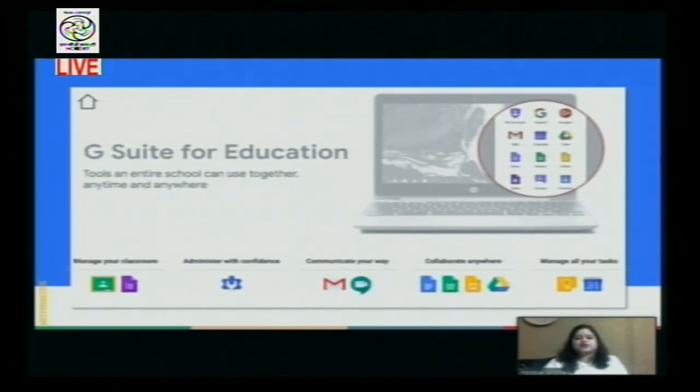As you can see on screen, there are so many different apps which are available through the G Suite for Education account. For instance, any kind of communication can be done through Google Classroom, and in Google Classroom you can access a whole lot of Google apps which can help teachers connect with their students.